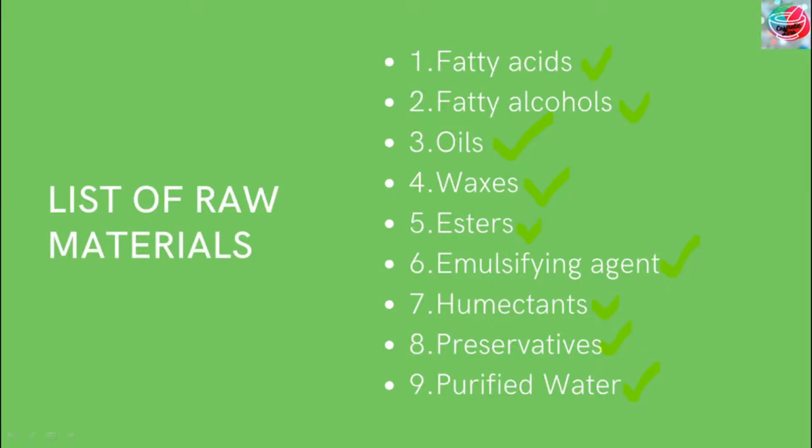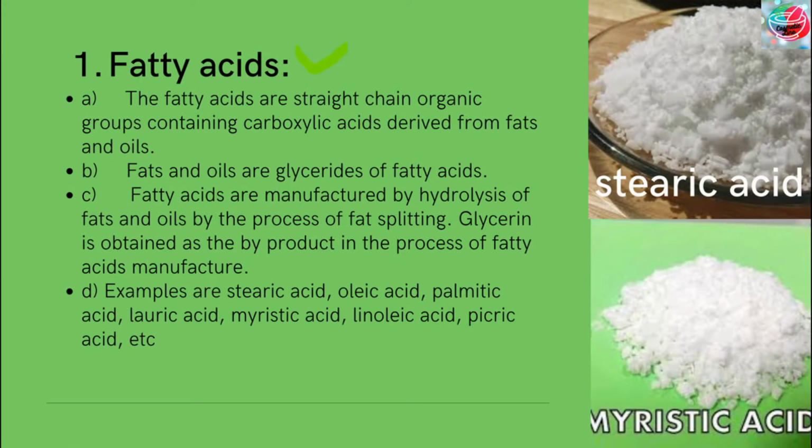First, we are going to see the fatty acids. The fatty acids are straight-chain organic groups containing carboxylic acids derived from fats and oils. Fats and oils are glycerides of fatty acids. Fatty acids are manufactured by hydrolysis of fats and oils by the process of fat splitting. Glycerin is obtained as a byproduct in the process of fatty acid manufacture.